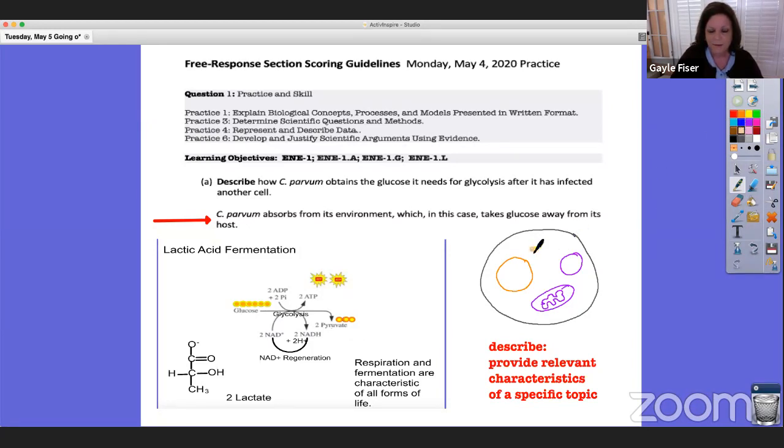So now we have glucose in the cytoplasm of the cell, which would be going through glycolysis, right, for the cell. But the C. parvum is going to take the glucose from the host cell and use it. So that's where we're going to start. C. parvum absorbs from its environment, which is inside of this cell, and takes the glucose away from its host. All right.